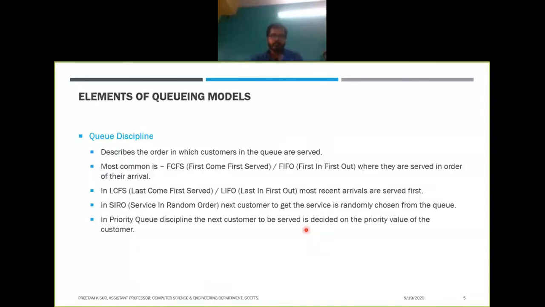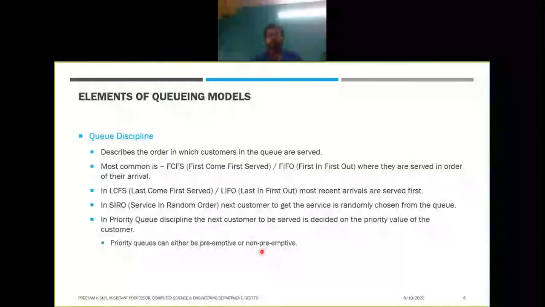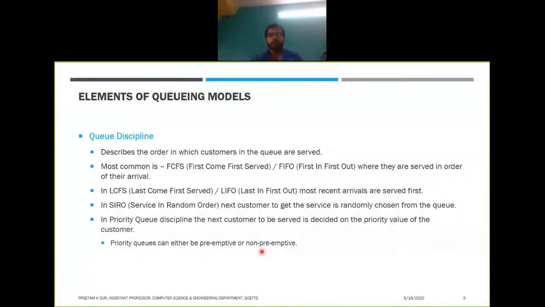Priority queue again can be either preemptive or non-preemptive, as you probably already know from the concept of operating systems. In operating systems also we have queues, job queues. Job queues are also an example of this kind of queue. In job queues we have FIFO or LIFO, or again the priority queue, which can be preemptive or non-preemptive.